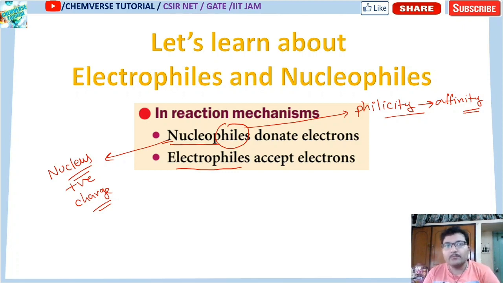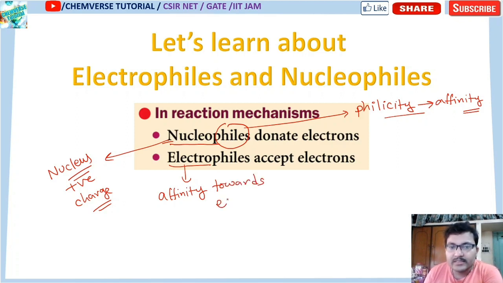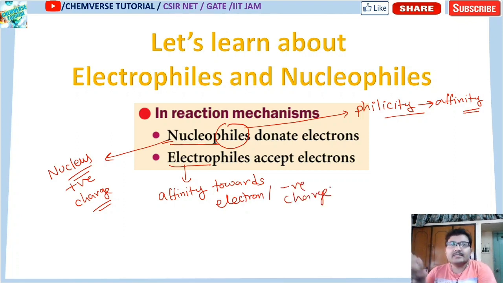So what is the common property? Nucleophiles are electron rich and they will donate electrons, and electrophile means nothing but affinity towards electrons or some negative charge. Clear? It will accept electron density from that electron rich, negatively charged or some electron rich species. So electrophiles commonly accept electrons, nucleophiles donate electrons.